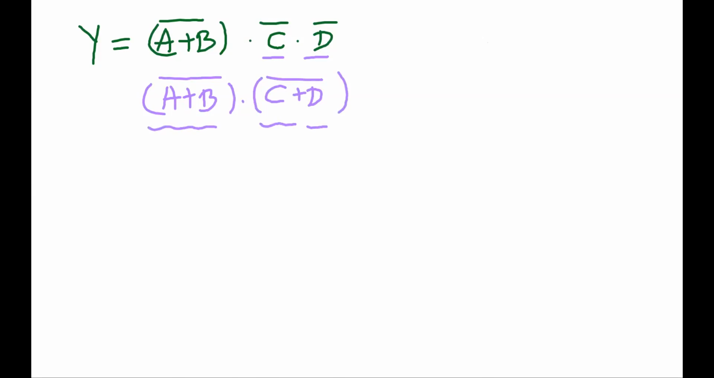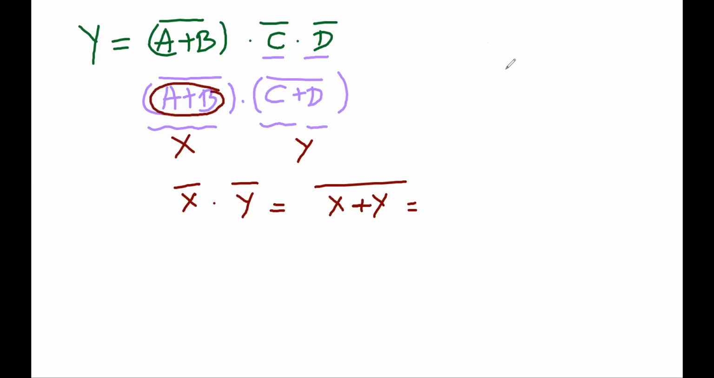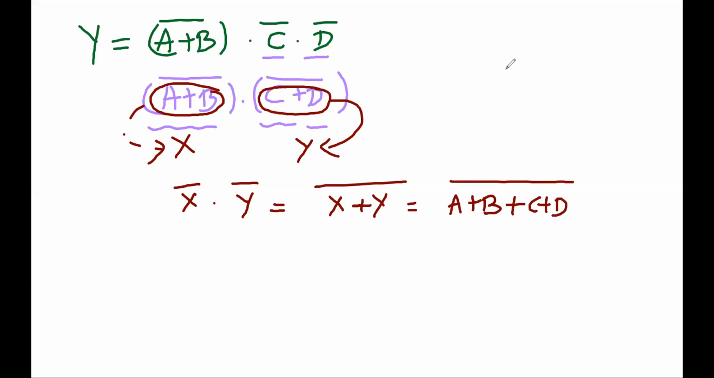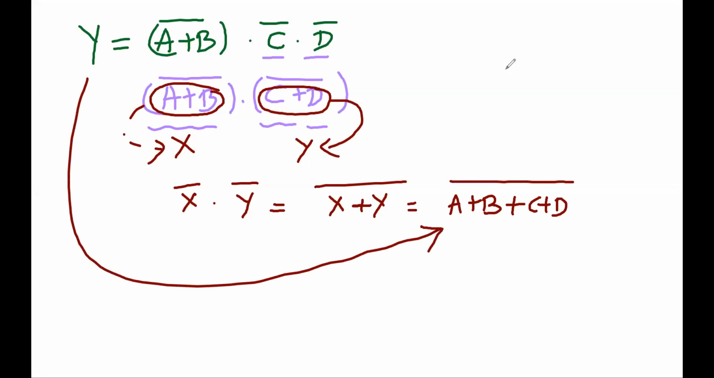Now this is one expression, (A plus B) bar. You consider this as X, and this as Y. This is equivalent to X bar dot Y bar. So what we will write? X bar dot Y bar all bar is X plus Y whole bar. So X plus Y means what? I have A plus B as X and C plus D as Y. So this will be (A plus B plus C plus D) whole bar.